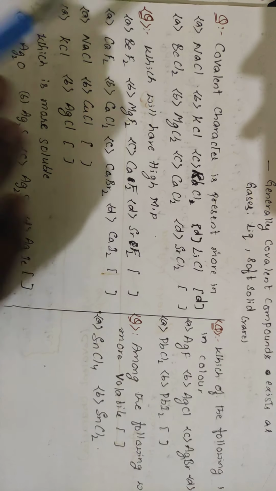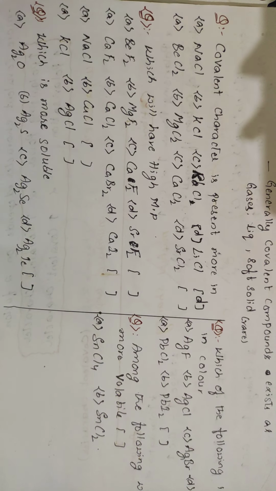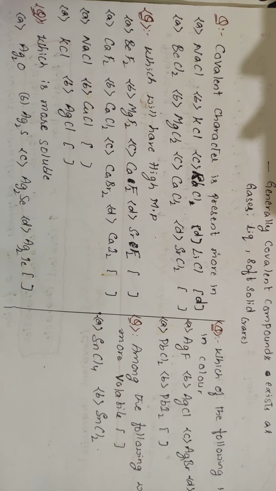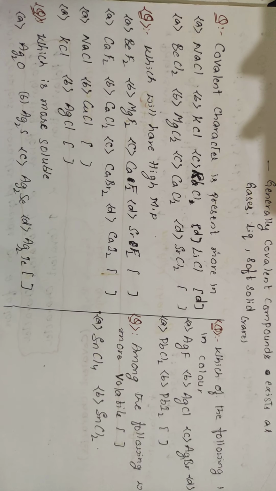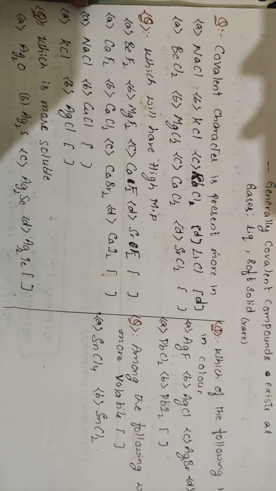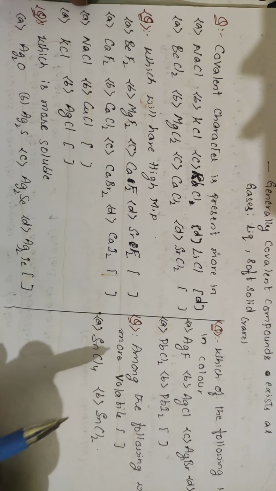Suppose we go for this example: BeCl2, MgCl2, CaCl2, SrCl2. Cl2 is common. So Be plus 2, Mg plus 2, Ca plus 2, Sr plus 2. Which one has more covalent character? Go for the sizes. Which has the lesser size? Obviously the answer will be this one. Beryllium has the lesser size. So BeCl2 will be the answer.